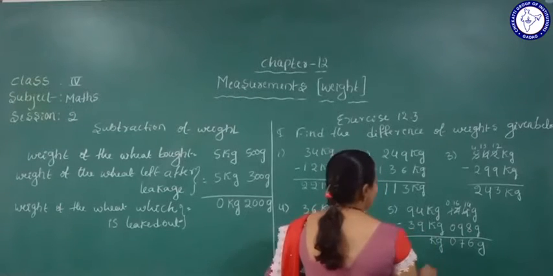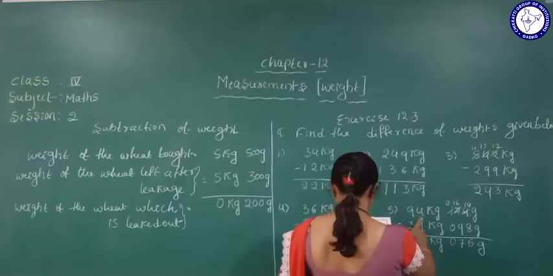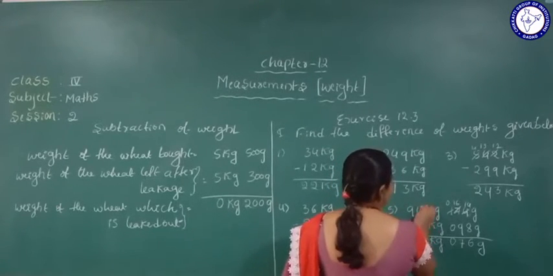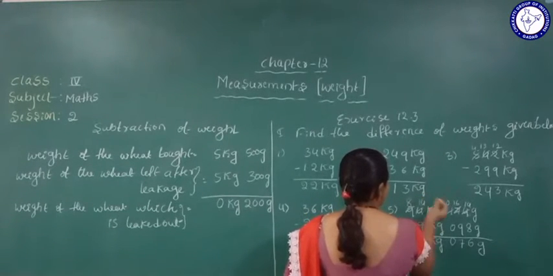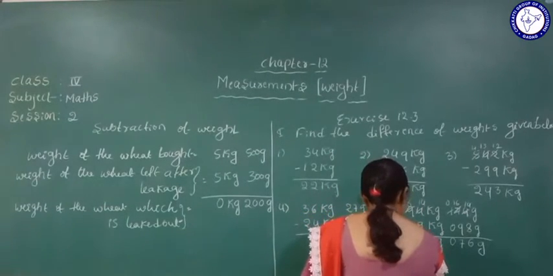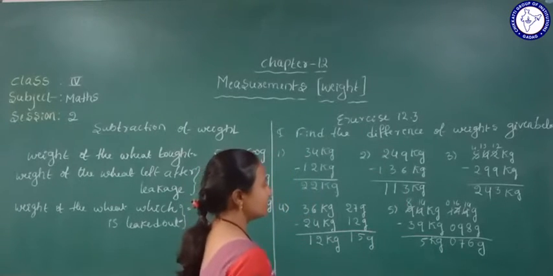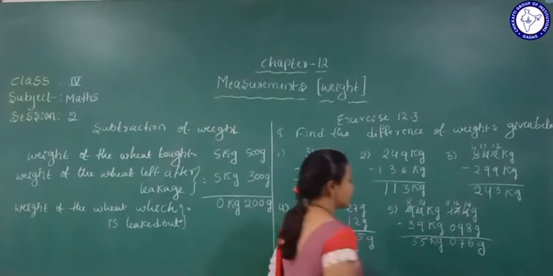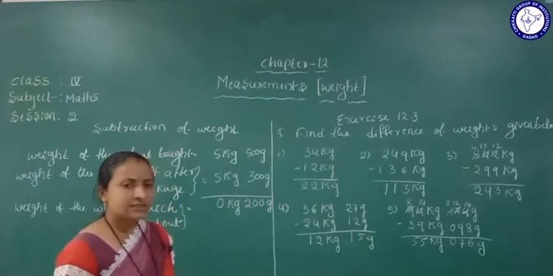Next, here 9 is there, and here 94 and here 39 is there. Yes, so here 94 we will write as this one, 14. So we take 1 from that side, so it will become 8. So 14 minus 9 is how much? 5. 14 minus 9, the answer is 5. So here 8 minus 3 is 5. Yes, the answer is 55 kg 76 gram.